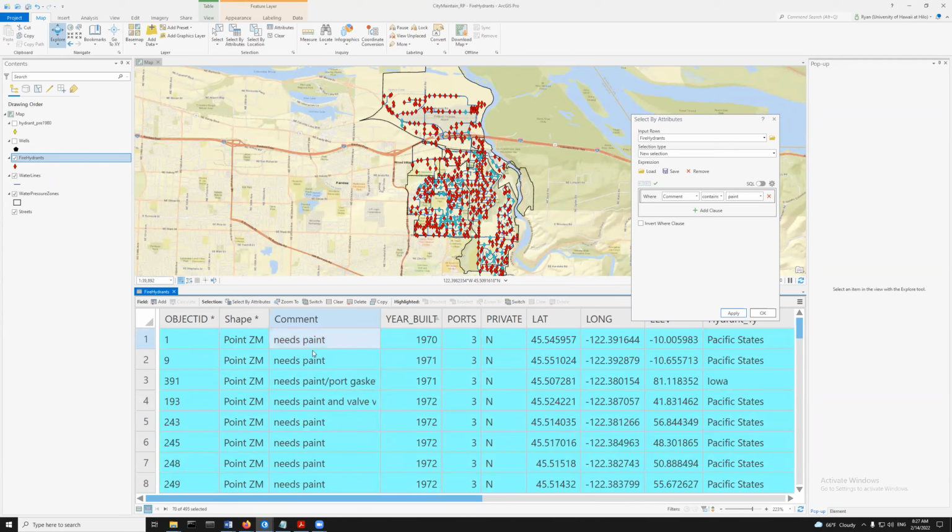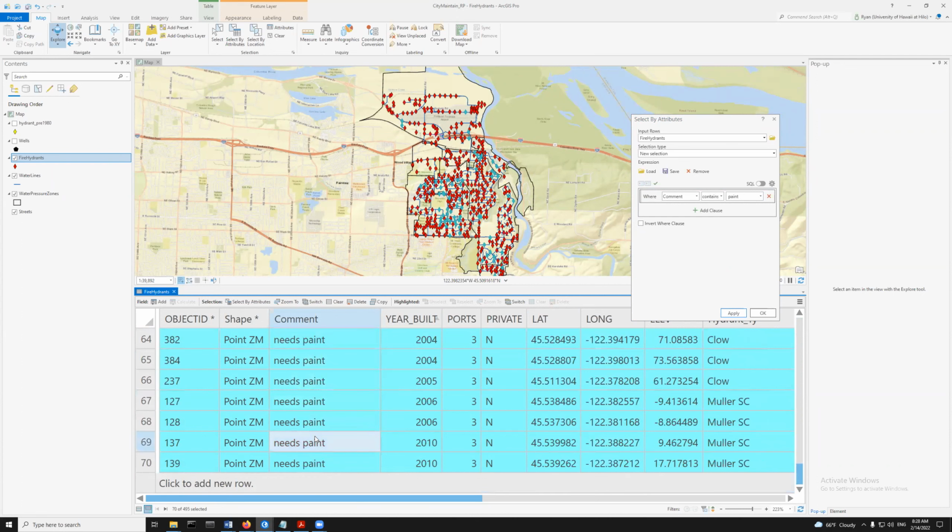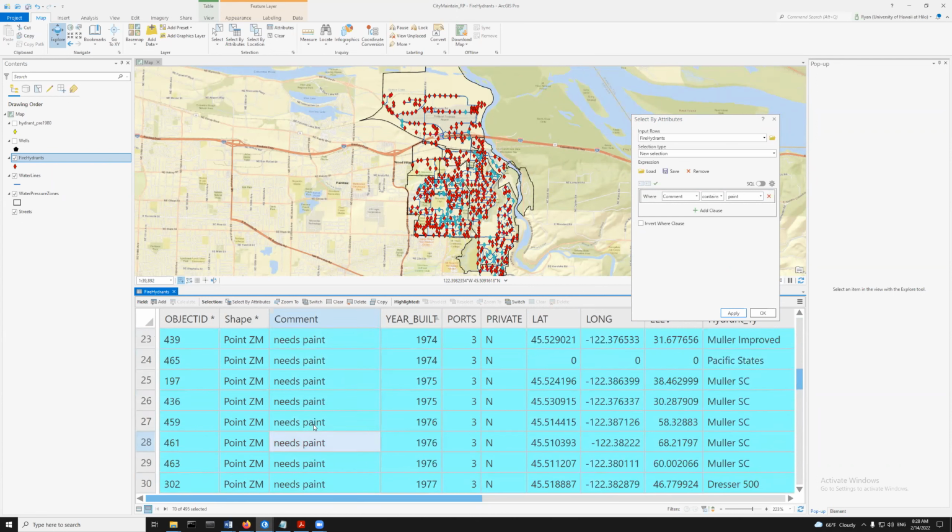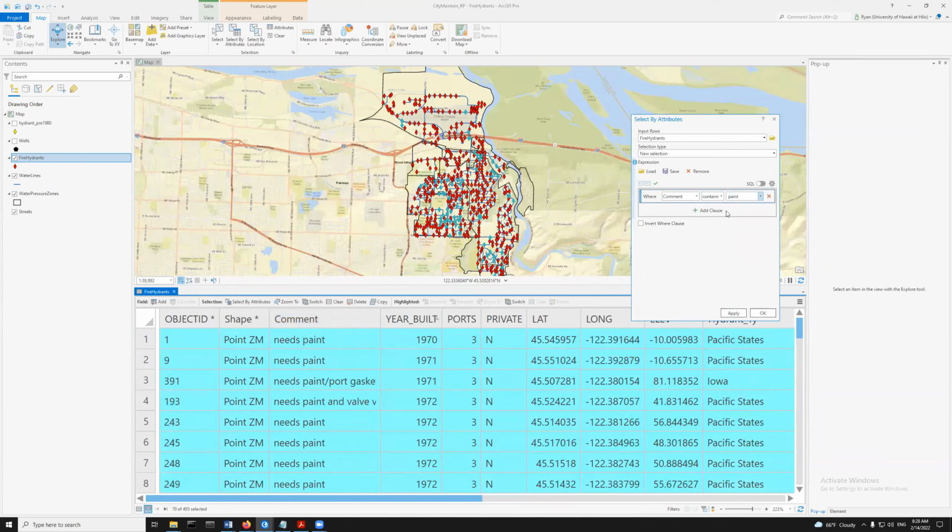So in the comment, we picked up needs paint, now port gasket, right? Needs reflected, presumably. If I keep looking at that, it says needs paint. Anywhere paint is mentioned, it's going to pick up. What I don't know if it picked up was, and I'm not seeing it, all caps paint, right? So we're missing that.